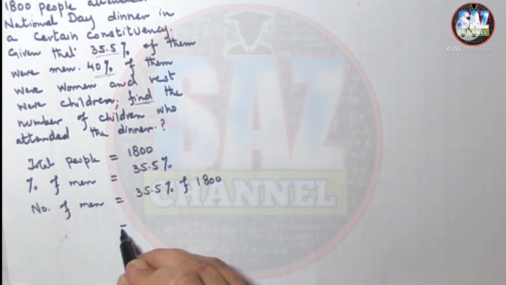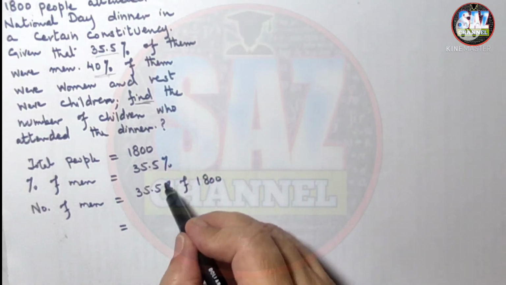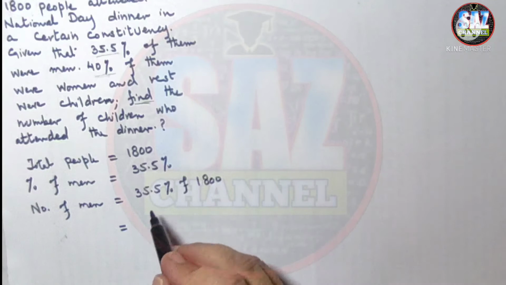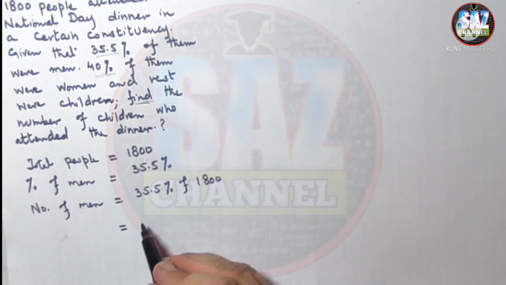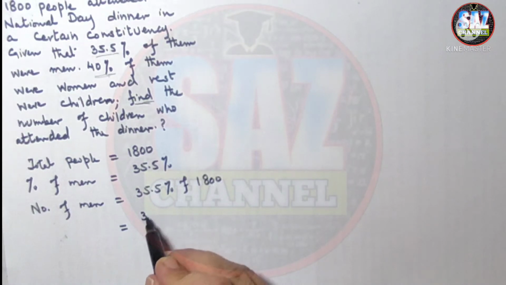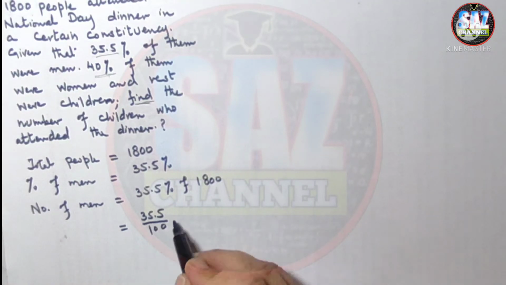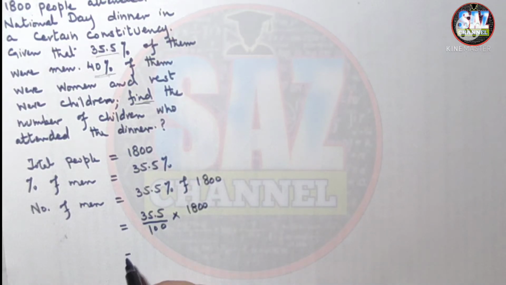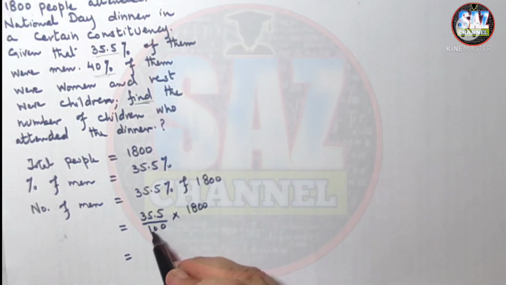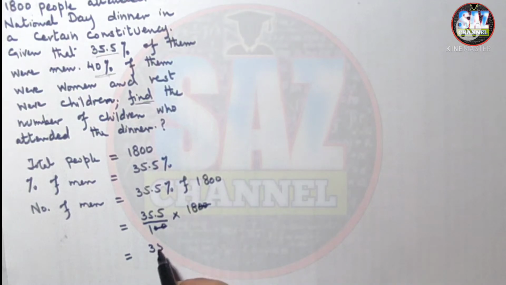Now how to perform the calculation mentally? We are not going to use a calculator. We know that percentage means out of 100. So first of all, we have to remove this percentage sign, and of means multiplication. And then this will become 35.5 over 100 multiplied by 1800. Now one more thing we can do here is remove these two zeros easily, and we are left with 35.5 multiplied by 18.